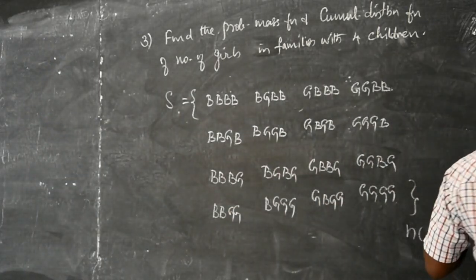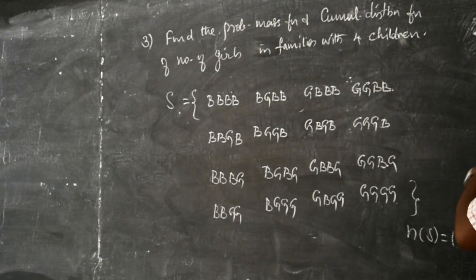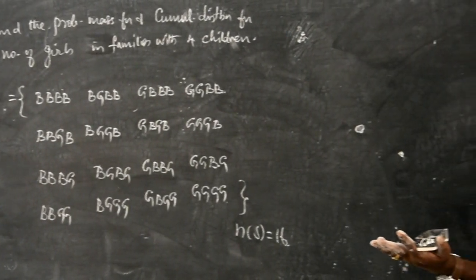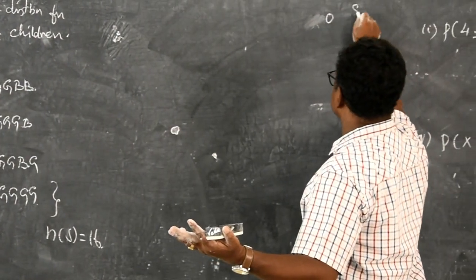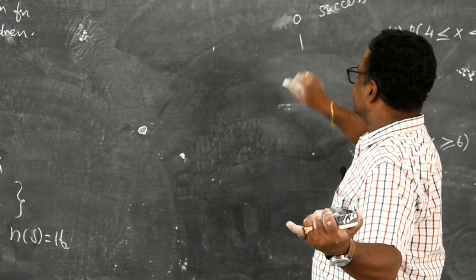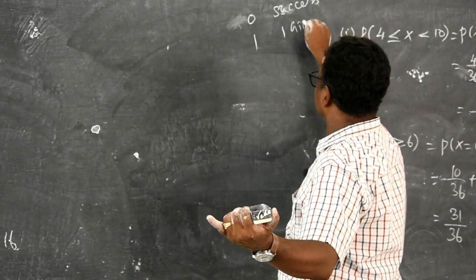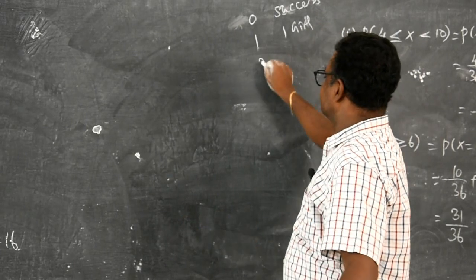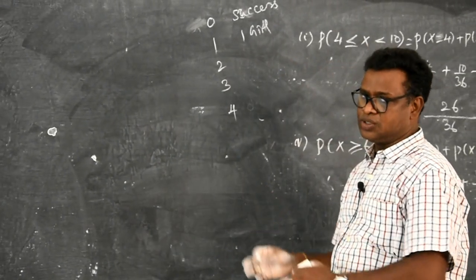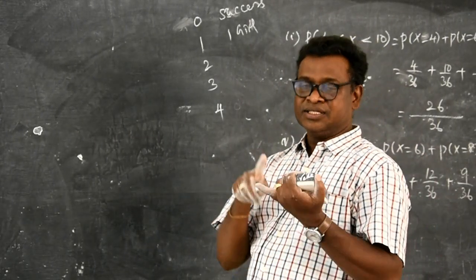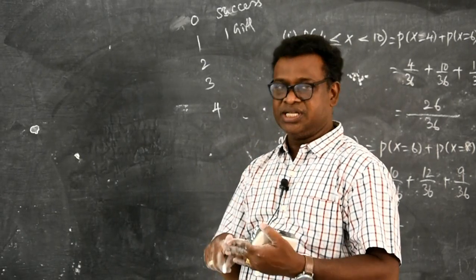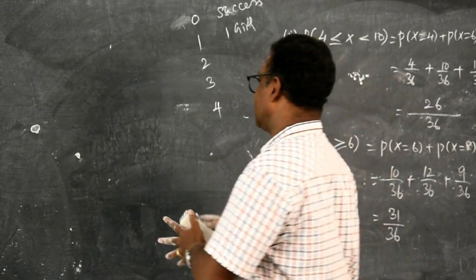Now, we shall go for the number of girl children. Since there are 4 children, I have to go like this. If there is no girl, then it is 0 success. If it is 1, then it is 1 girl. Then similarly, 2 success, 3 success and 4 success. These are the outcomes for presence of girls: 0 girls, 1 girl, 2 girls, 3 girls and 4 girls. These are the total outcomes.